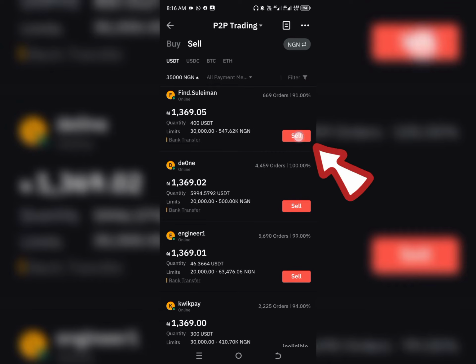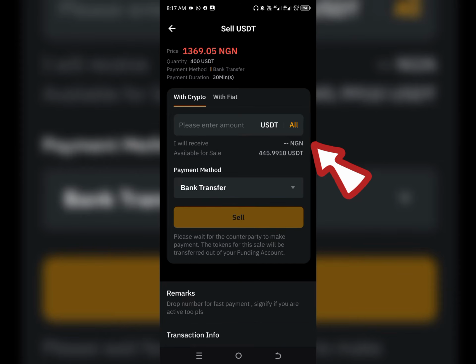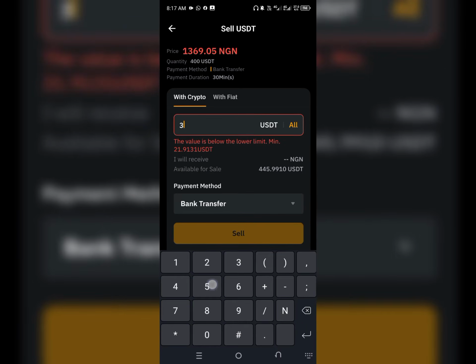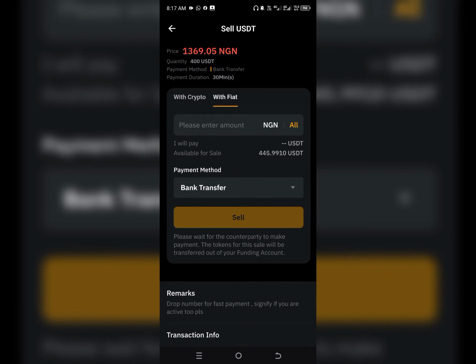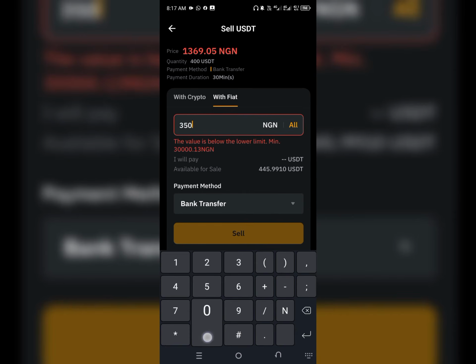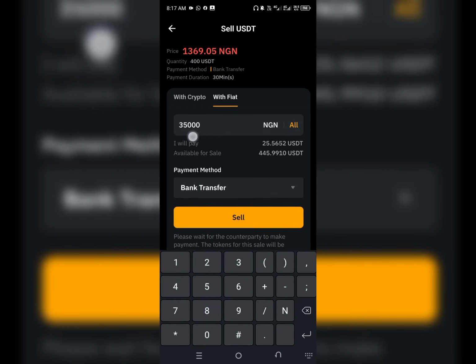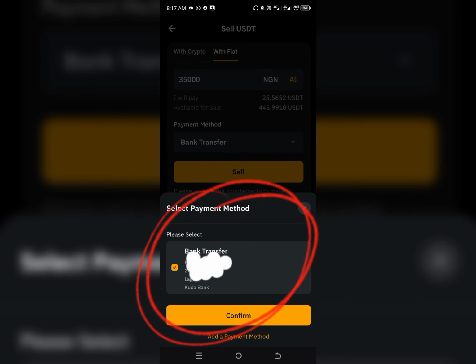So let me click on sell. Let me enter again, which is 35,000. As you can see, the option for bank is there already. The reason why it's not showing in the first place is because the person always sent to PalmPay and other banks. So I'm going to choose the flat rate, which is 35,000. Then I'm going to click on the bank method, which is Kuda account.